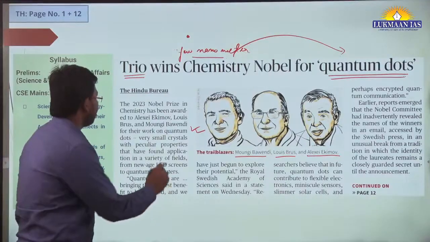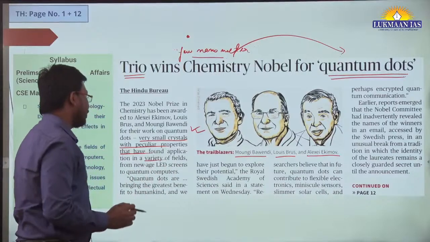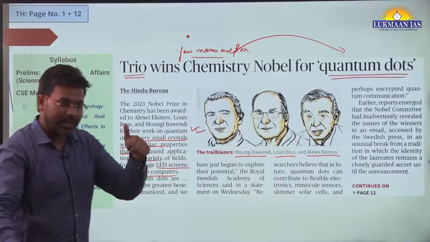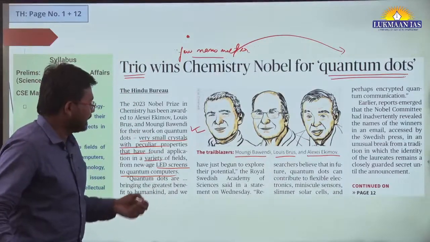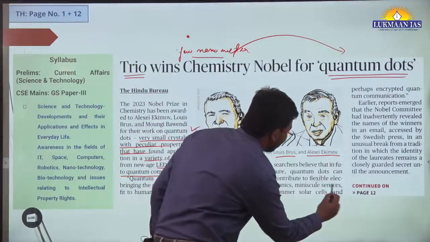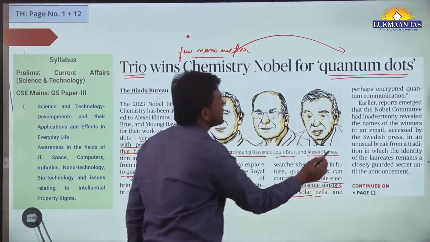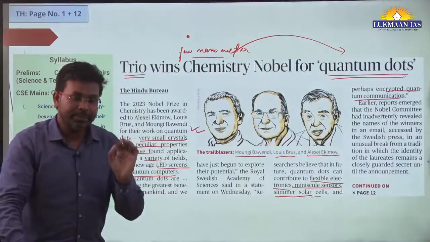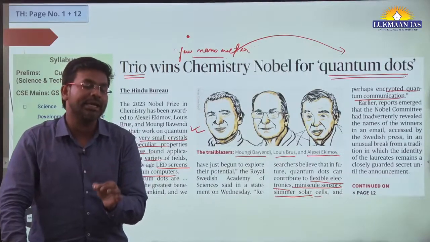So quantum dots are very small crystals with peculiar properties that have found applications in a variety of fields, from new age LED screens to quantum computers, okay? They have their application in LED screens, they have their application in quantum computers, and these may be used in future in various types of work like flexible electronics, minuscule sensors, slimmer solar cells, and perhaps encrypted quantum communication.